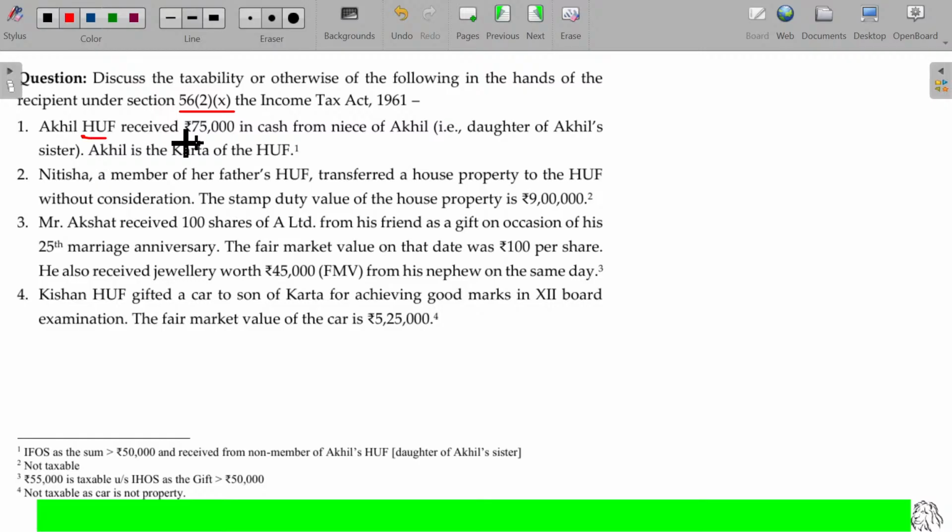Akhil HUF received 75,000 in cash from the niece of Akhil, that is, the daughter of Akhil's sister. Daughter is a member, but the son of a daughter will not be a member. So here the niece of Akhil falls under other family members. Being a non-member, any amount received in excess of 50,000 will be taxable. As the value is more than 50,000, the entire 75,000 is taxable.